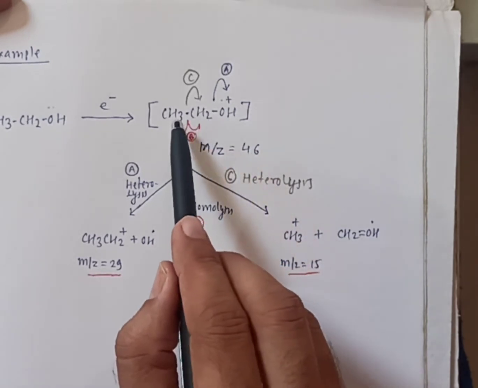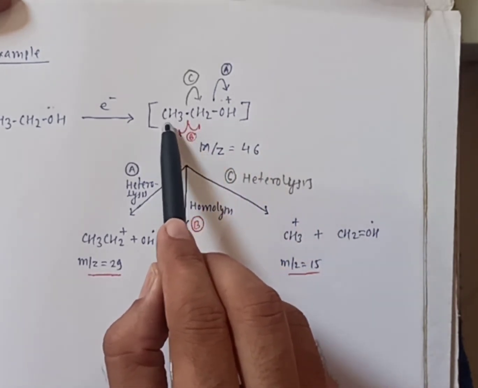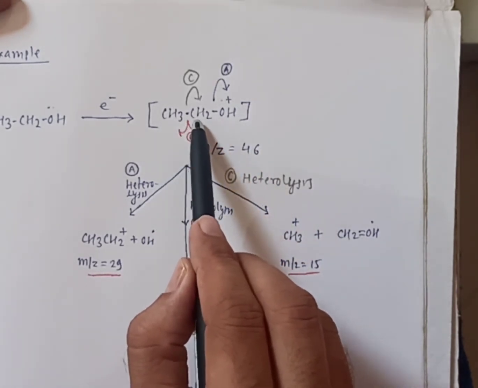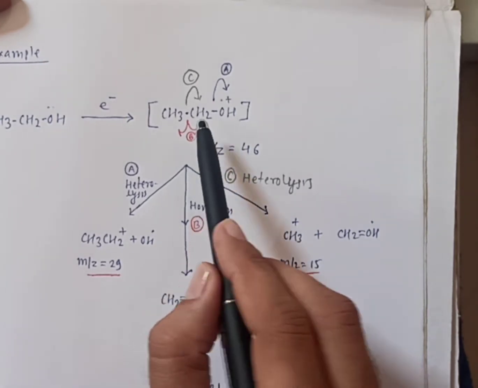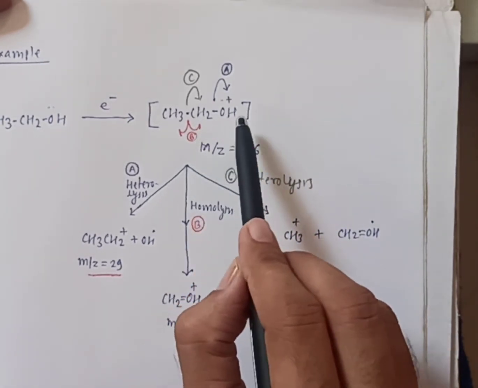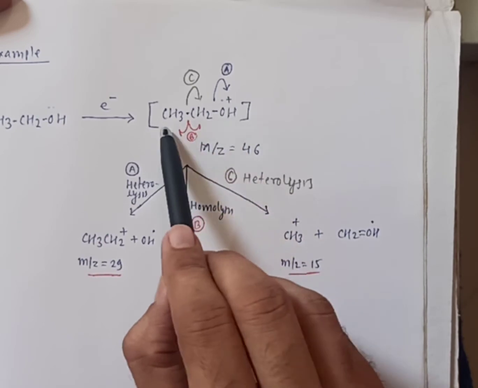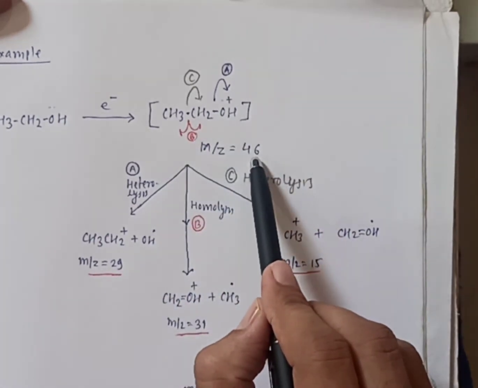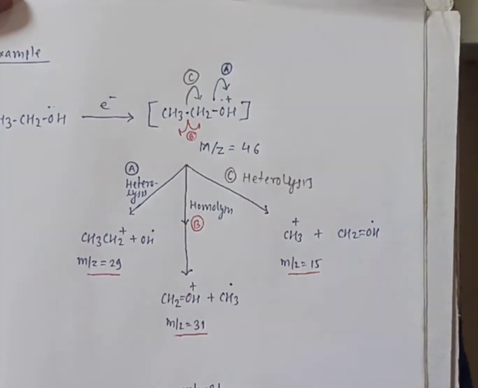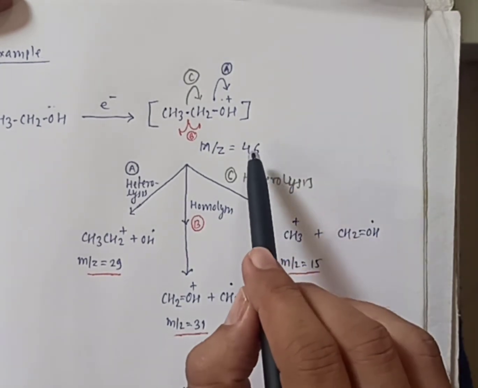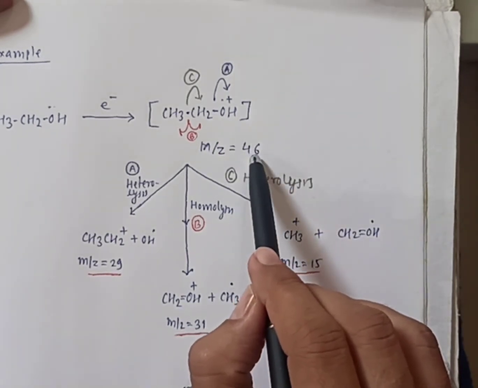How will that be 46? 15 for the methyl group, 14 for this CH2 group, 16 for oxygen and 1 for hydrogen. If you add all these, you will get 46. So the first ion you will get in the mass spectrum is at 46. That is the molecular ion.